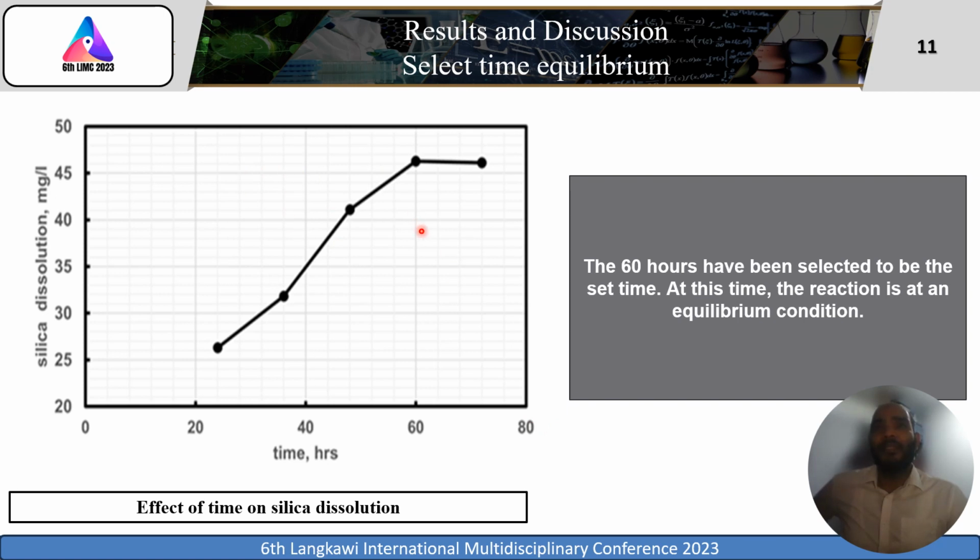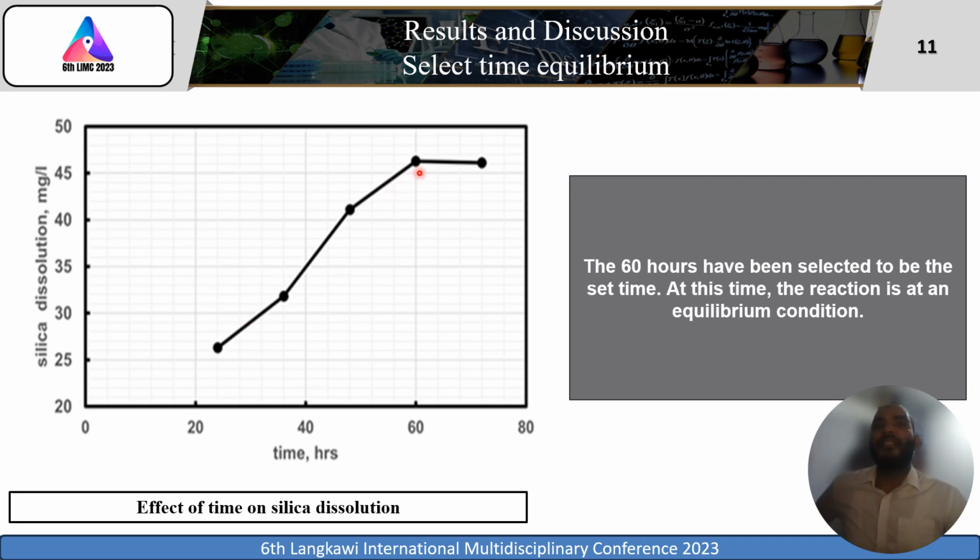The second result here is the time effect. Here we can see the time effect on the silica dissolution. First I start with 24 hours and read the silica dissolution. Then after that I increase the time until I reach 72. As we can see from the graph here, as the time increases, there is an increase in the silica dissolution